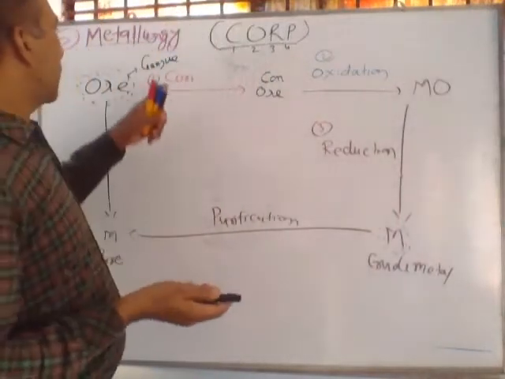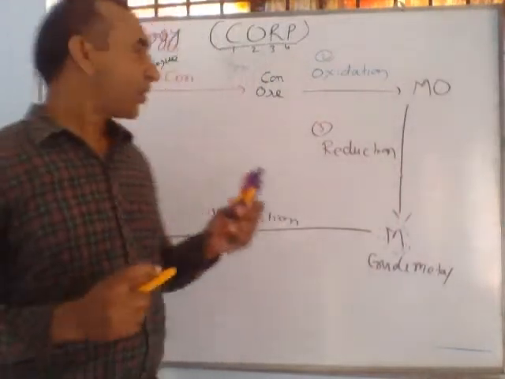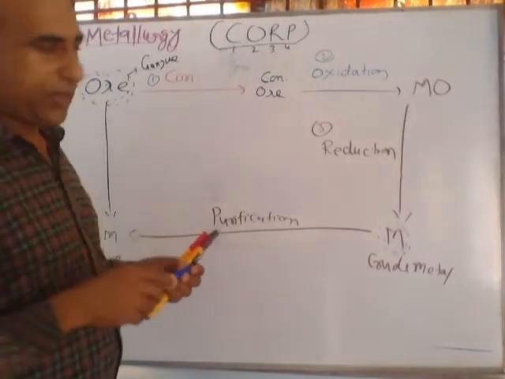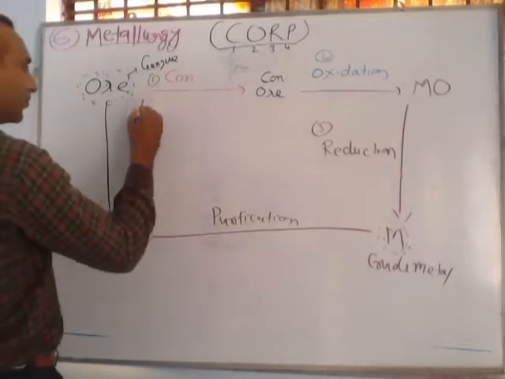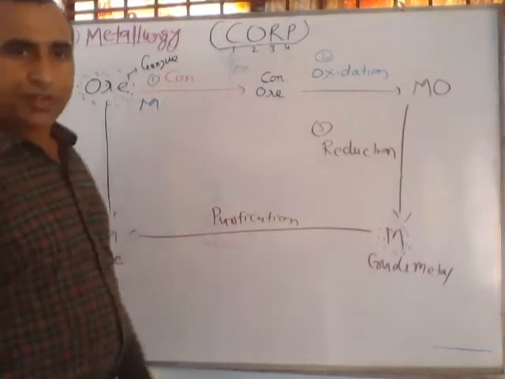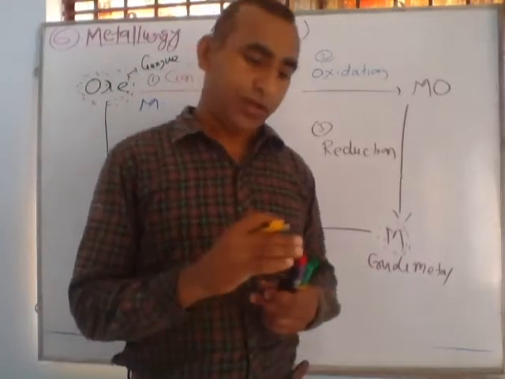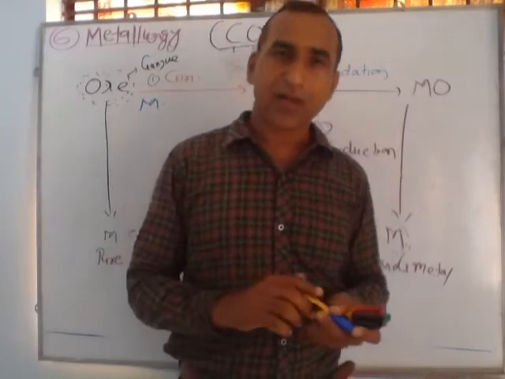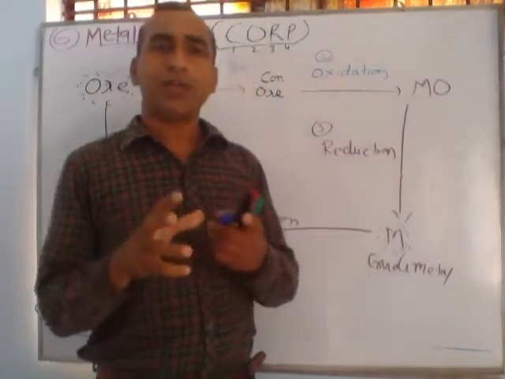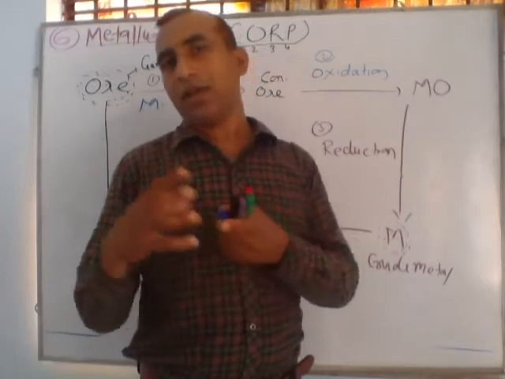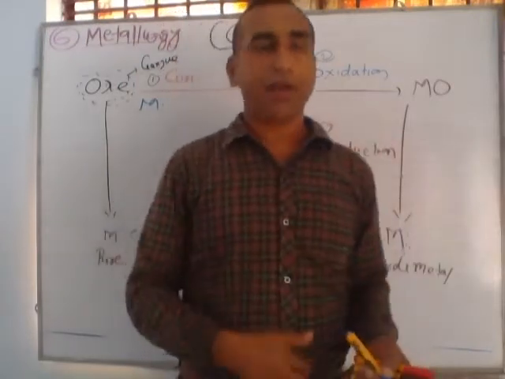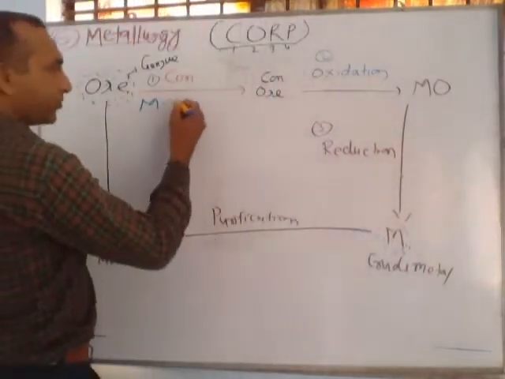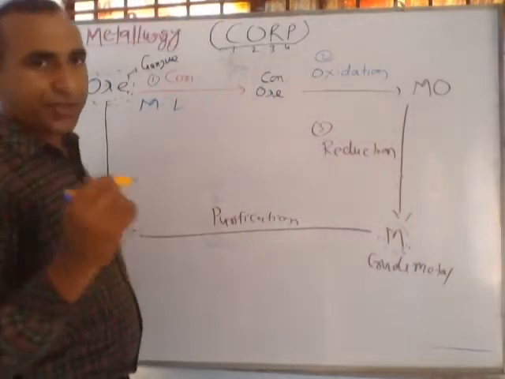So first, concentration of ore. In concentration of ore, we use the following important methods. First, M stands for magnetic separation method. This magnetic separation method is used for those ores in which either the ore or the gangue particles are attracted by a magnet, just like iron, cobalt, nickel. Next is L. L stands for leaching.